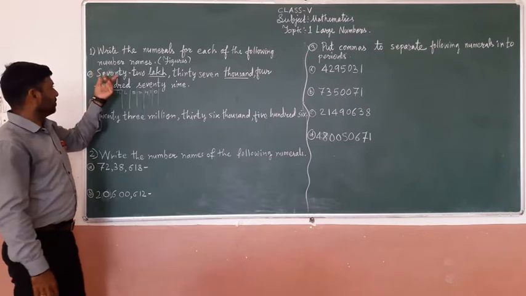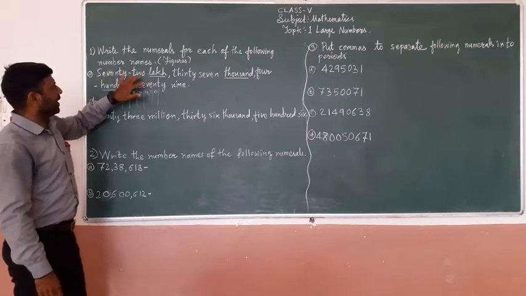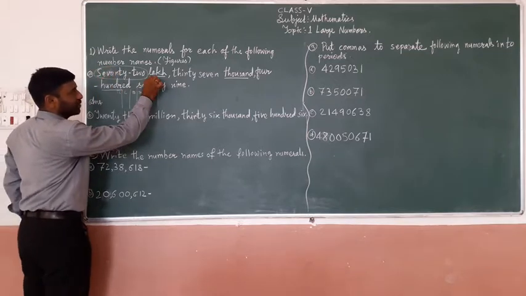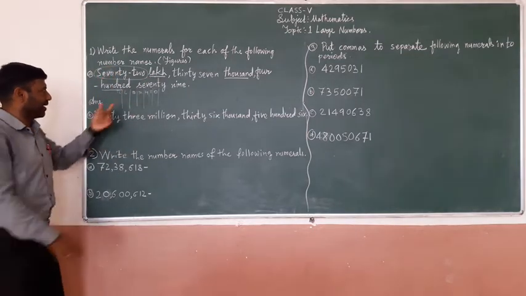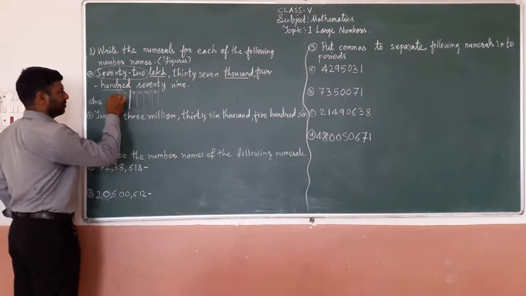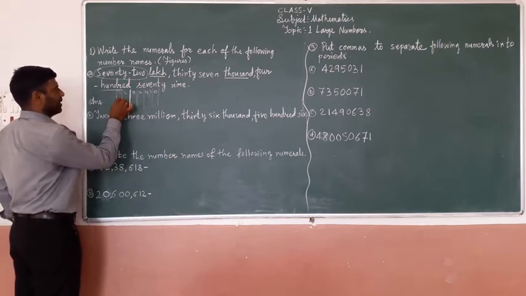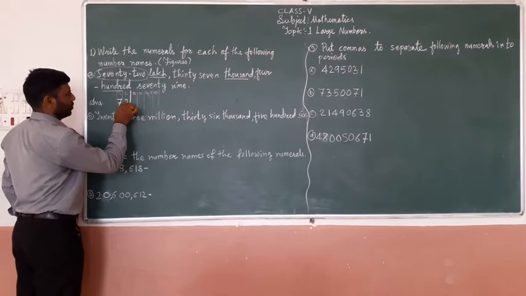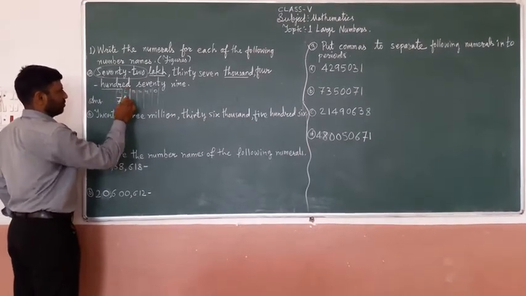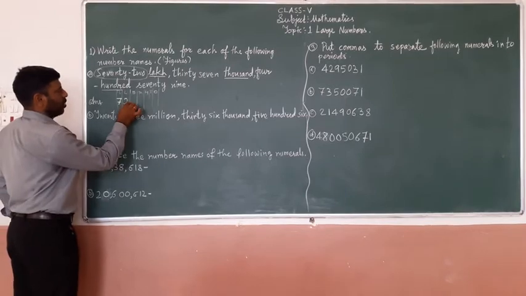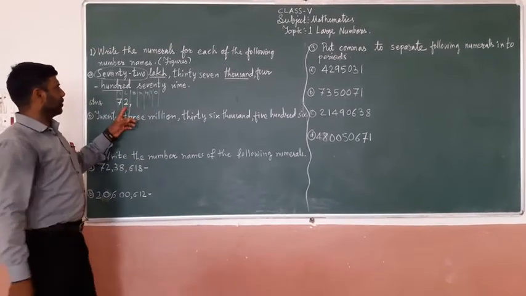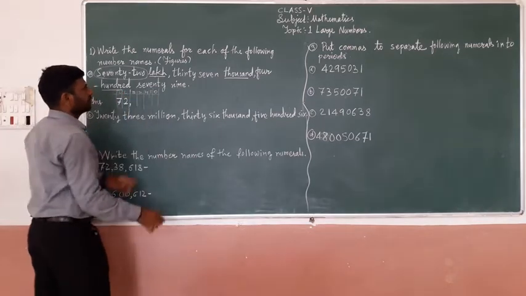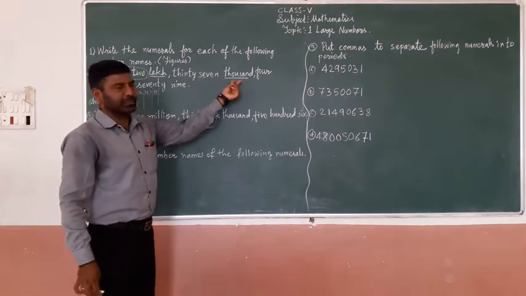Then read again. 72 is in which period? Lakhs period. So write 72, put a comma. 72 is in lakhs, so 72 lakh. Then 37 is in which period?